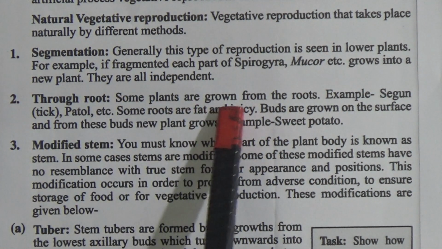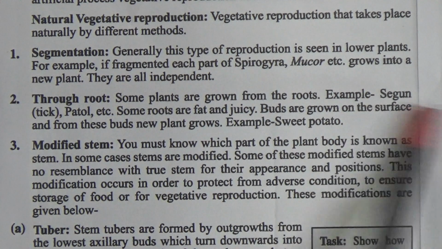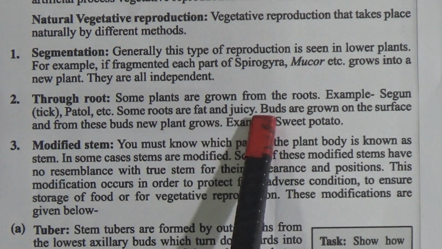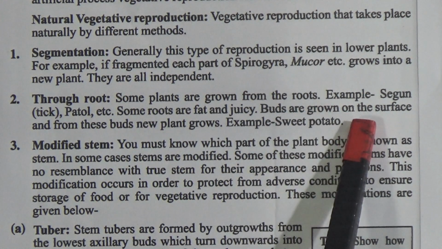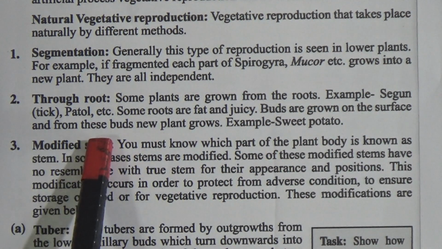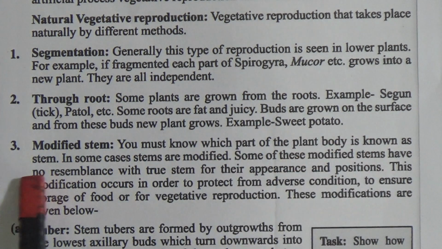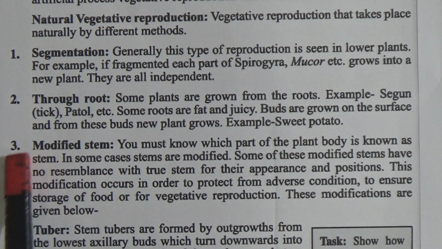Some plants grow from roots, for example shagun, petal, etc. Some roots are fat and juicy. Buds grow on the surface and form new plants from these buds. For example, sweet potato. Now come to modified stem.